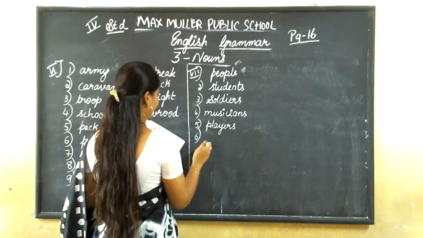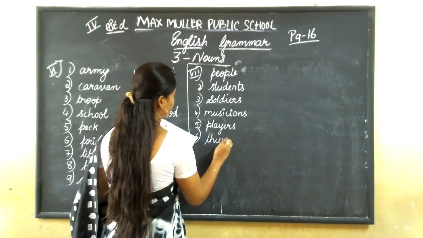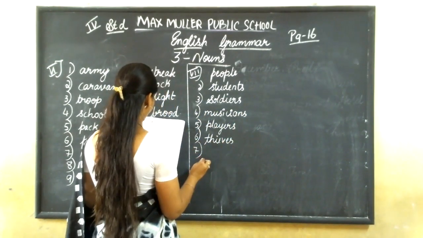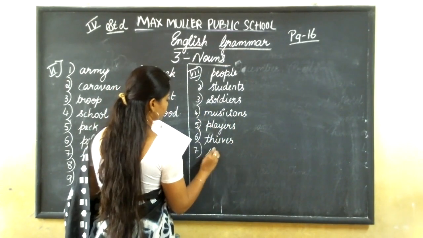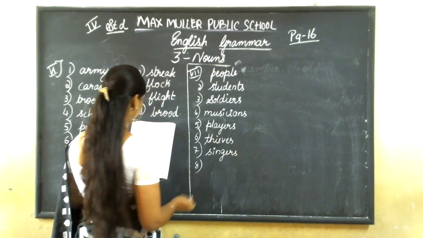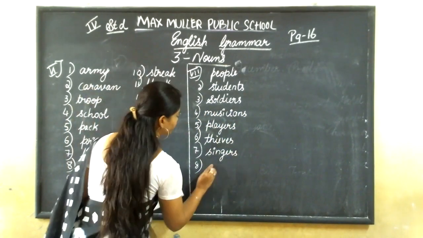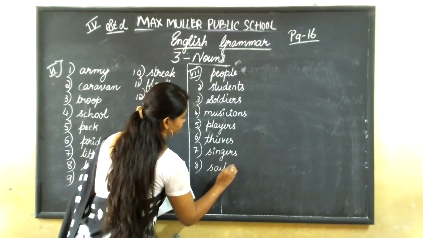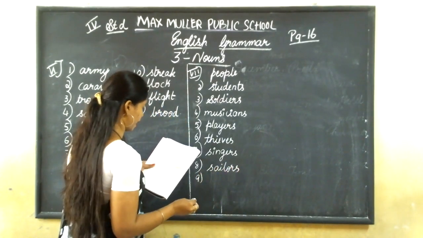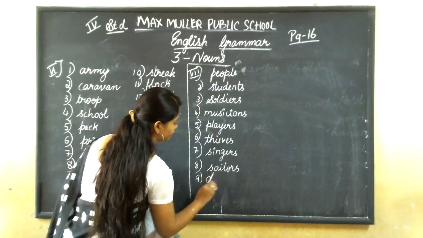Sixth one, a gang of thieves. Seventh one, a choir of singers. Eighth one, a crew of sailors. Ninth one, a band of dancers.